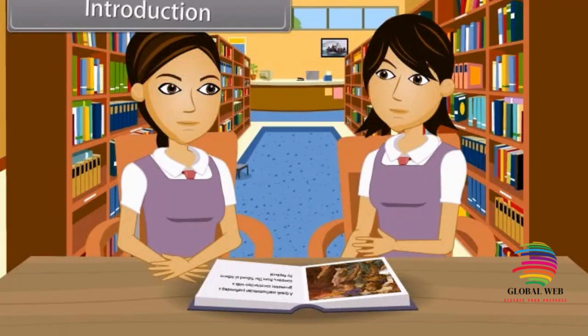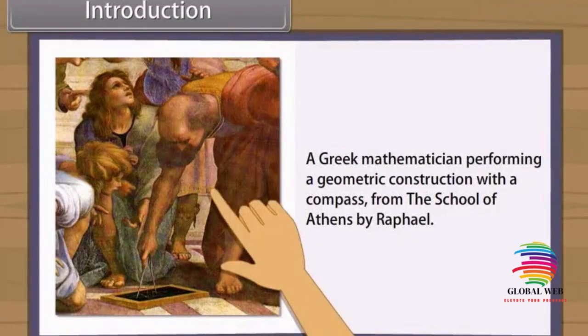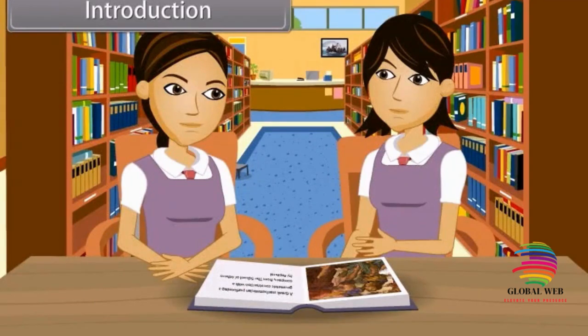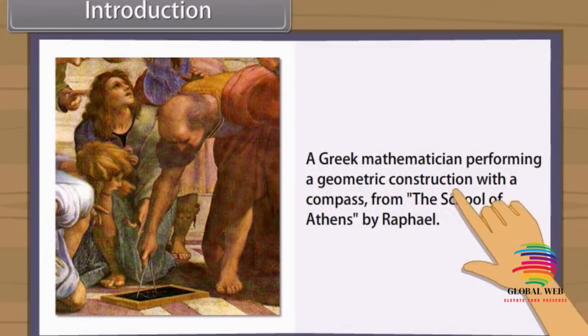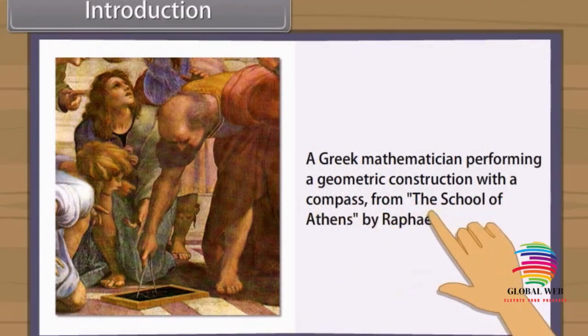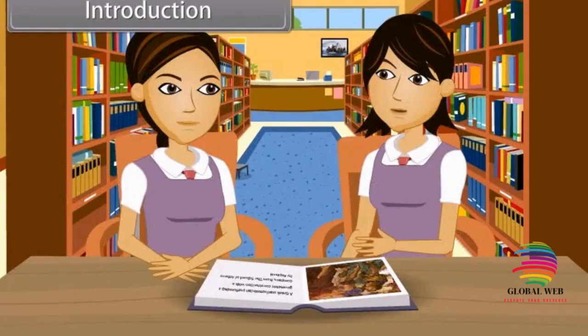Introduction. Hey, look at this picture. A Greek mathematician performing a geometric construction with a compass, from the School of Athens by Raphael. Do you know how geometry originated? It appears to have originated from the need for measuring land.